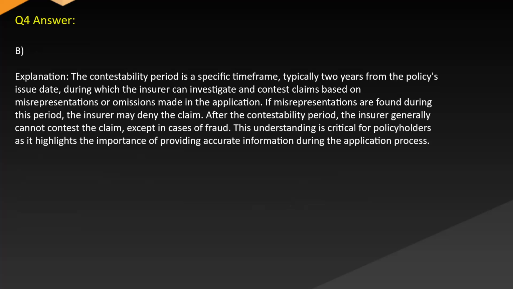Answer. B. Explanation. The contestability period is a specific time frame, typically 2 years, from the policy's issue date, during which the insurer can investigate and contest claims based on misrepresentations or omissions made in the application. If misrepresentations are found during this period, the insurer may deny the claim. After the contestability period, the insurer generally cannot contest the claim except in cases of fraud. This understanding is critical for policyholders as it highlights the importance of providing accurate information during the application process.